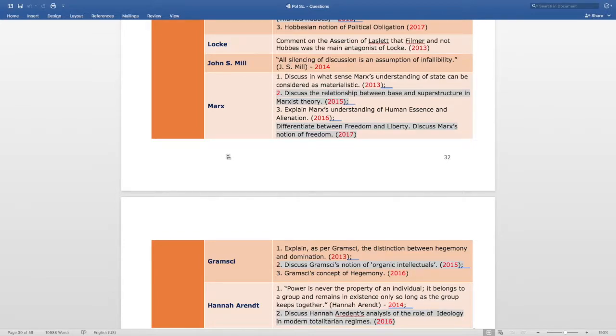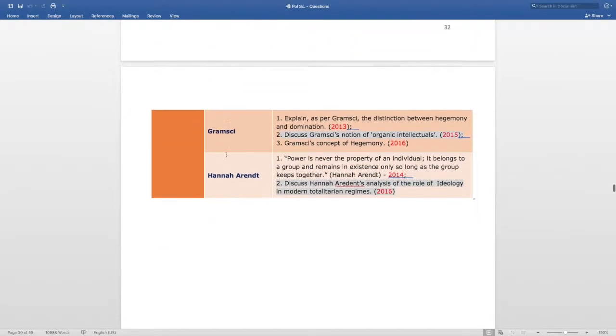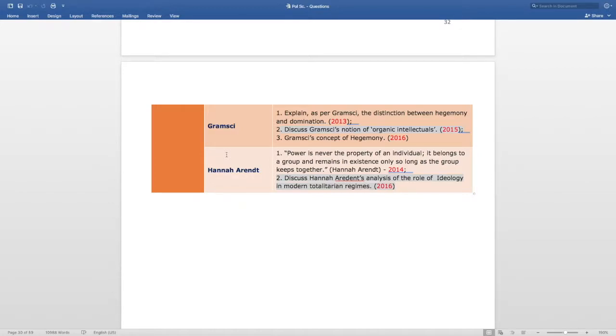This question is asked in 2016. And the last question from this section is asked in 2017, that is, differentiate between freedom and liberty. Discuss Marx's notion of freedom. The next subtopic is Gramsci. There are 3 questions in last 5 years from this subtopic.